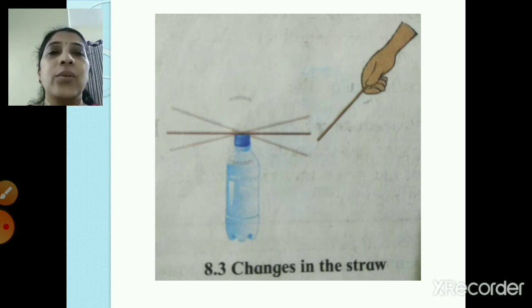Now what will you do? You will take both the straws, the straw which is kept in the bottle as well as in the hand, and then you will rub both the straws against the woolen cloth. And then after that, what will you do? The one straw you will keep on the bottle, and the other straw you will keep in your hand.